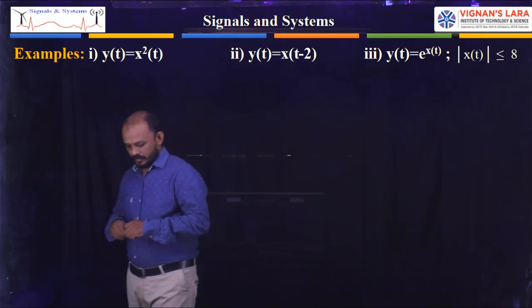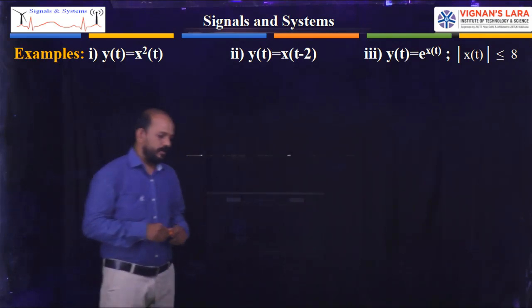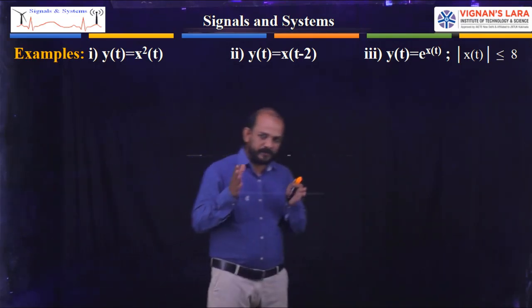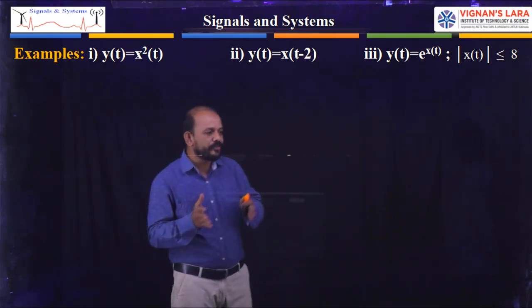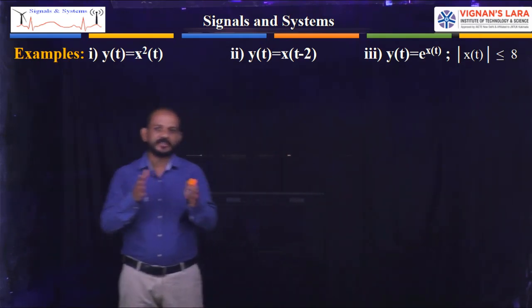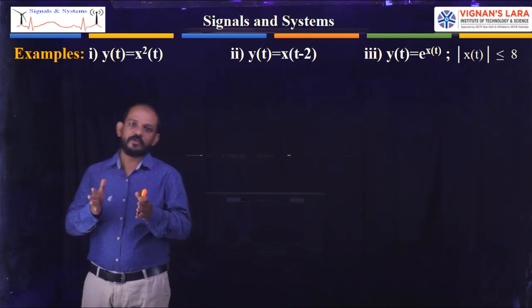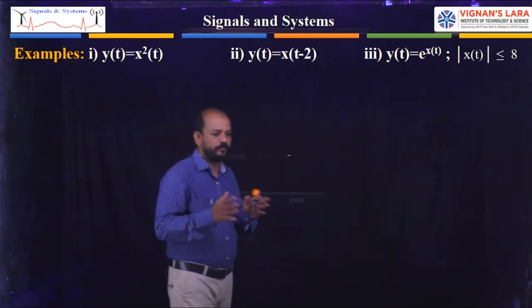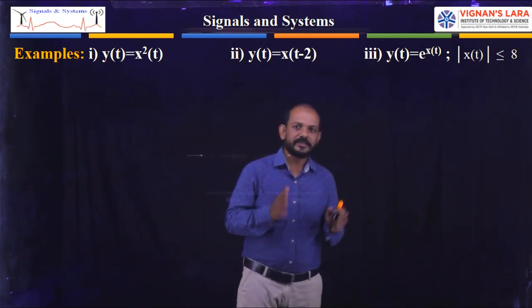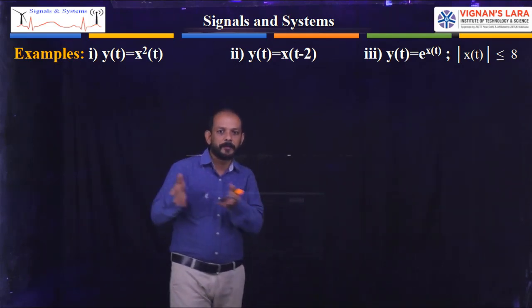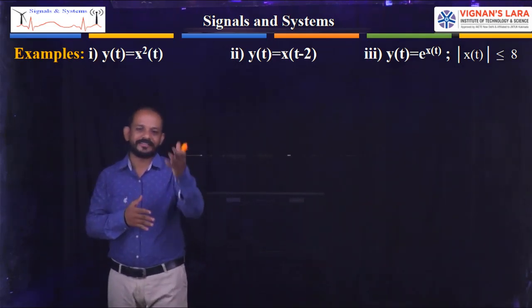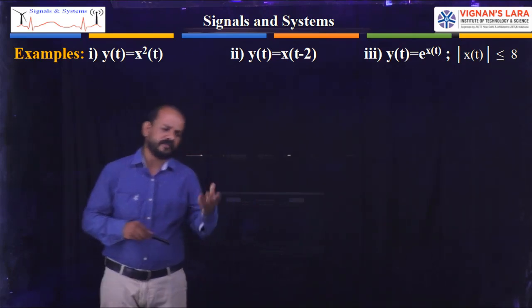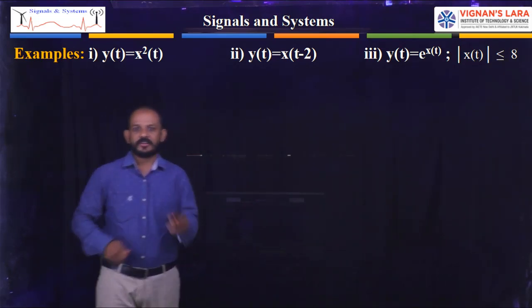How will we know that? The magnitude of the input signal should be finite and the magnitude of the output signal should be finite. That is, the input should be a finite value and the output should be a finite value. If both are finite, then we can say both are bounded. That is, input is bounded and output is bounded, then I can say it is BIBO stable. Otherwise, we can say it is unstable. So consider the first one.